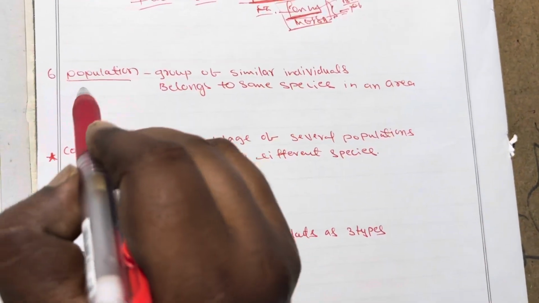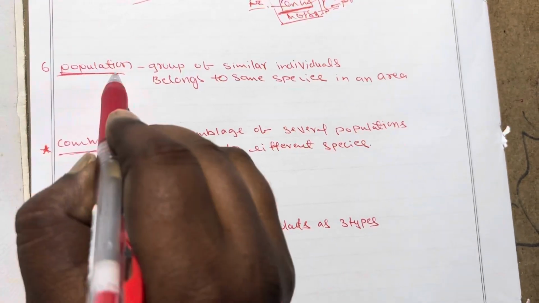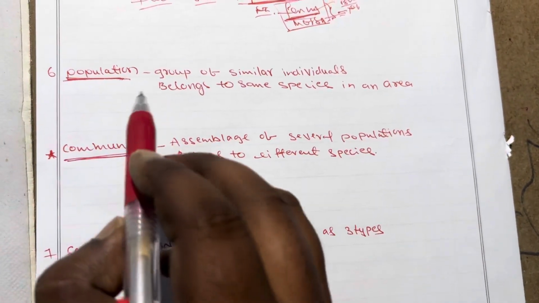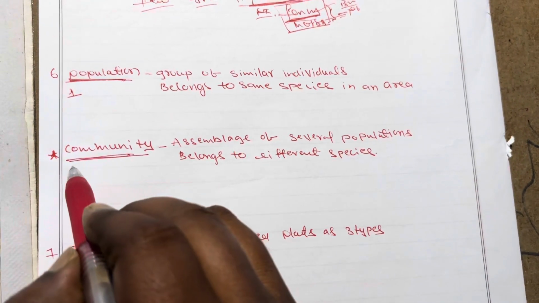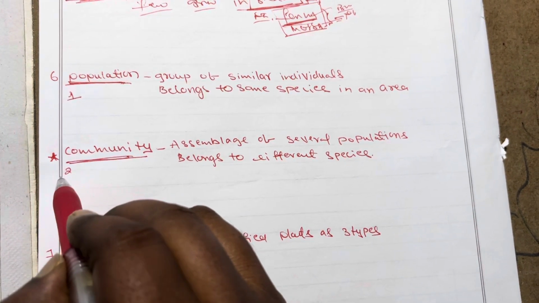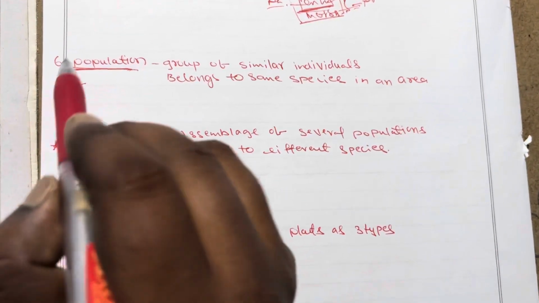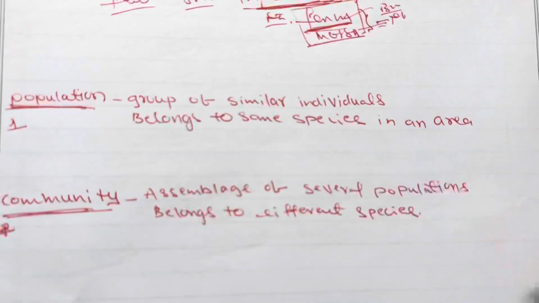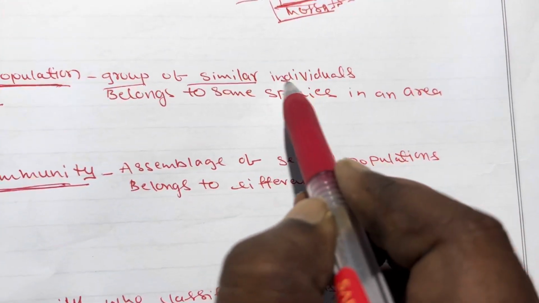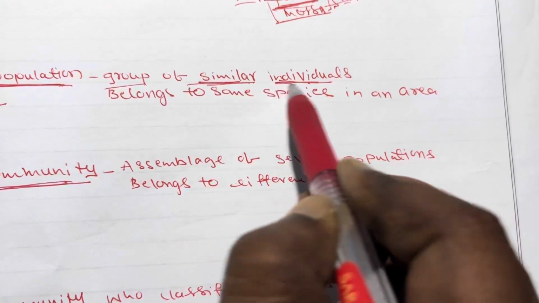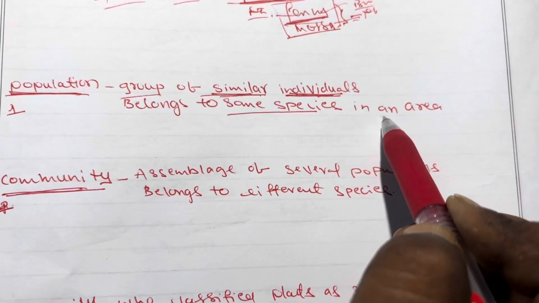The next question: define population and community. If this question comes, population is given 1 mark and community is given 1 mark, total 2 marks. First of all, what is a population? Population means a group of similar individuals belonging to the same species in an area.